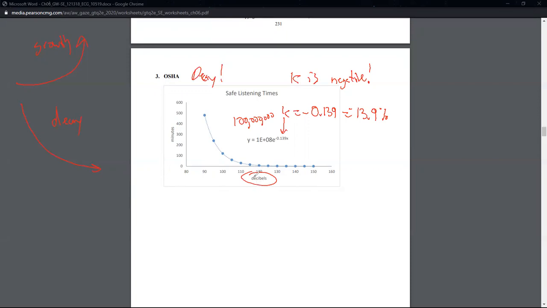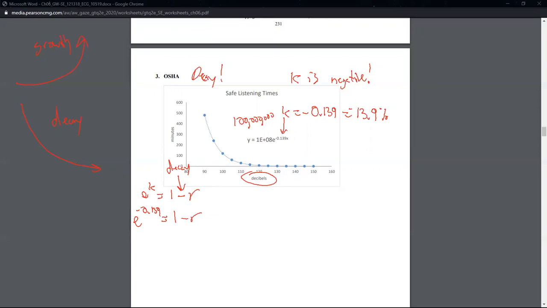Write that down. Now let's take that e to the k and set it equal to 1 minus r. Minus because it's decay. It would be plus if it was growth. So that's e to the negative 0.139 equals 1 minus r.